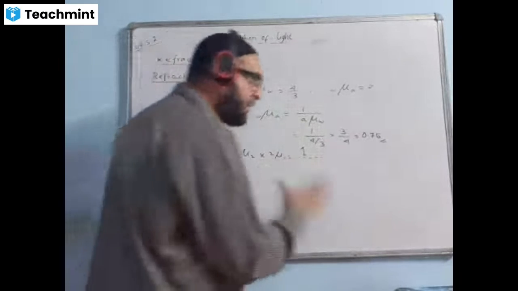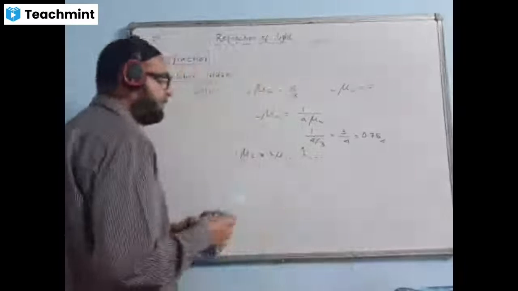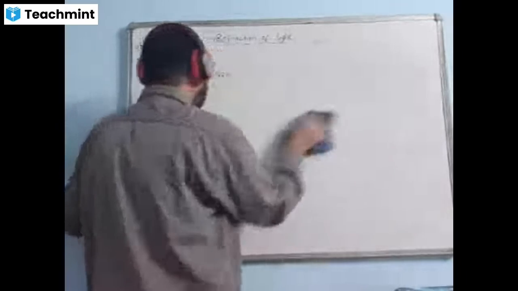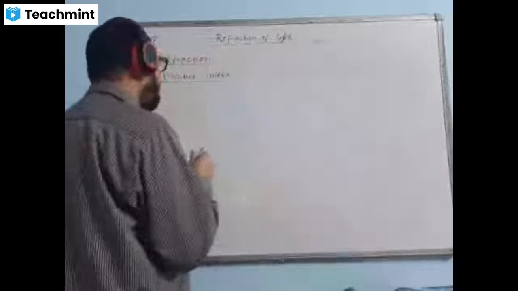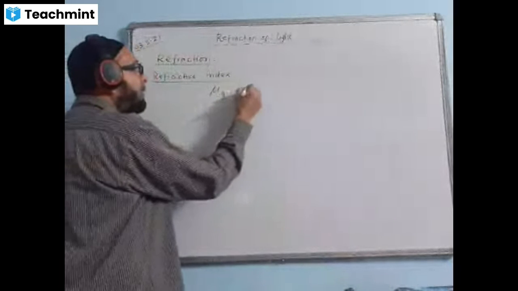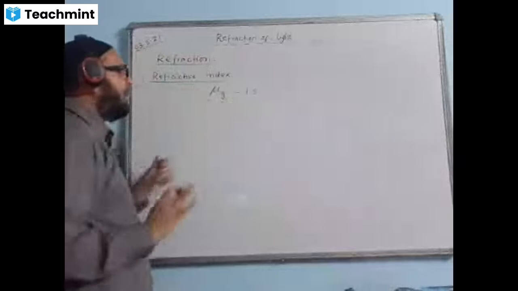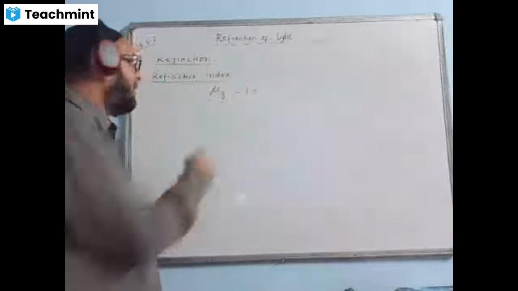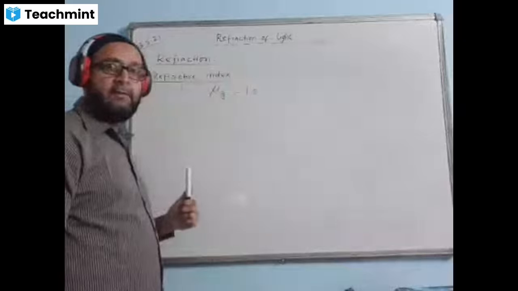Hope you understood how we interchange the medium and the meaning of this. Okay. If I say refractive index of glass is 1.5, and I am not saying anything about the other medium, what medium is it actually? It is either air or vacuum. We can take any one of those.